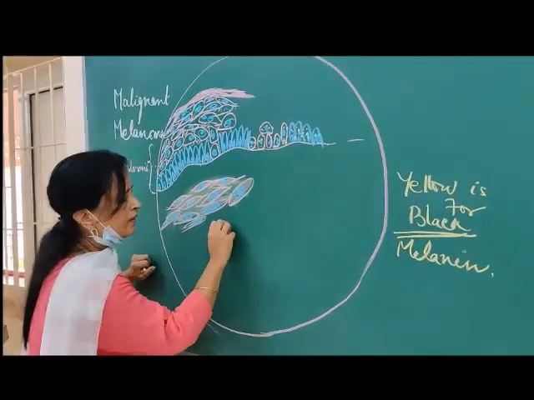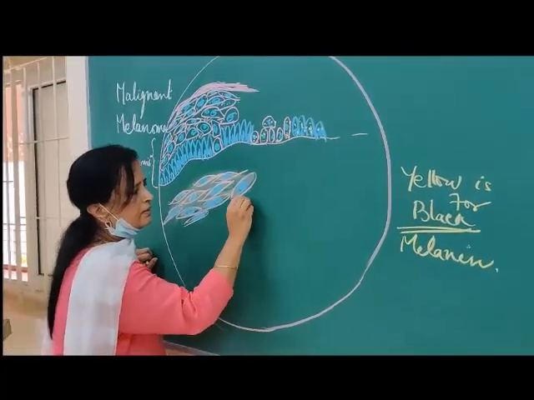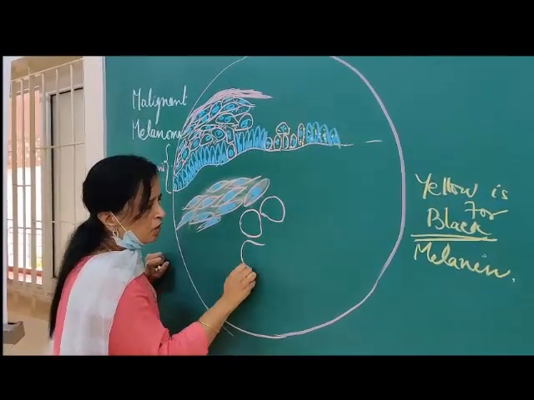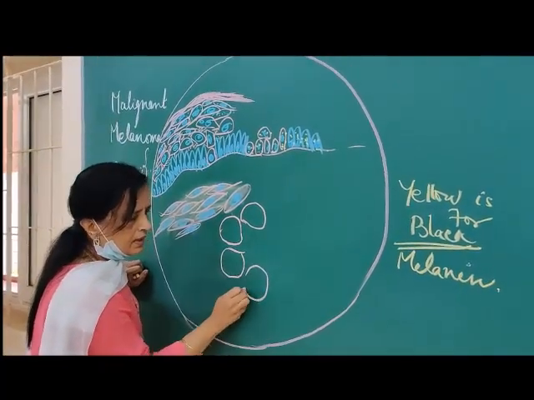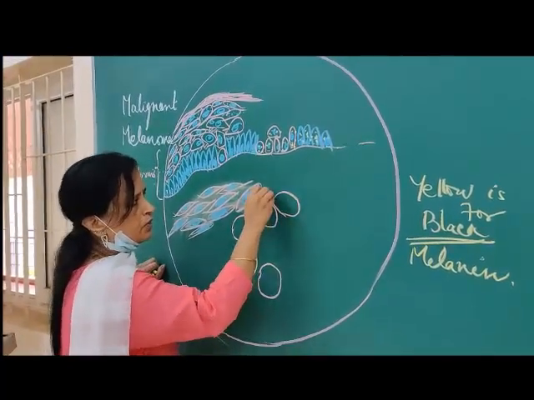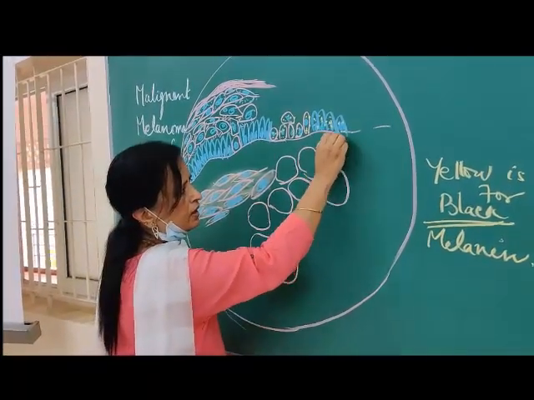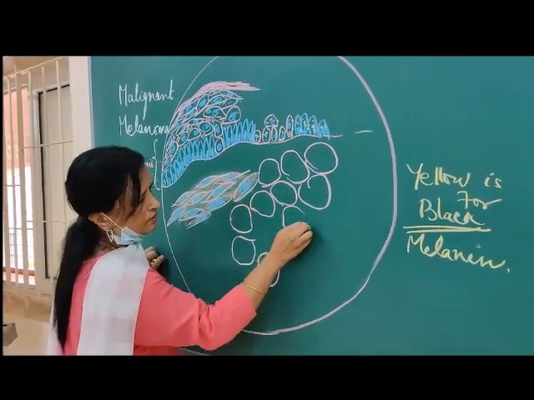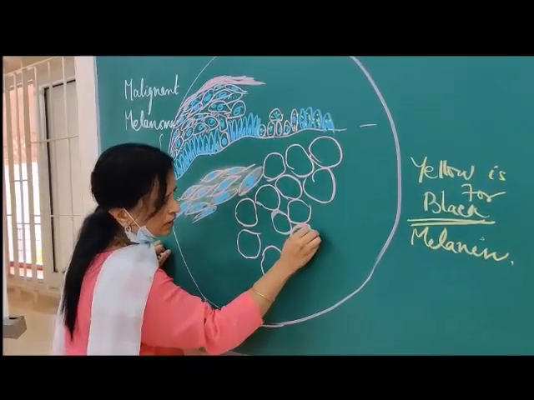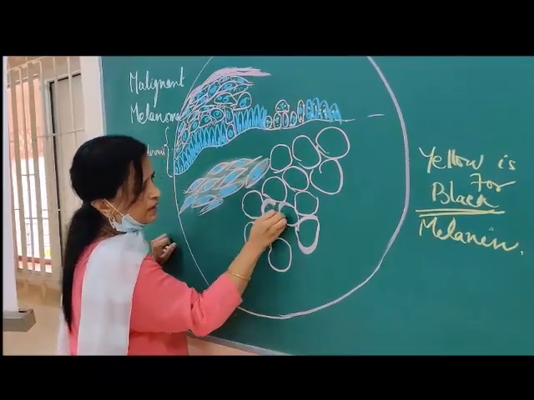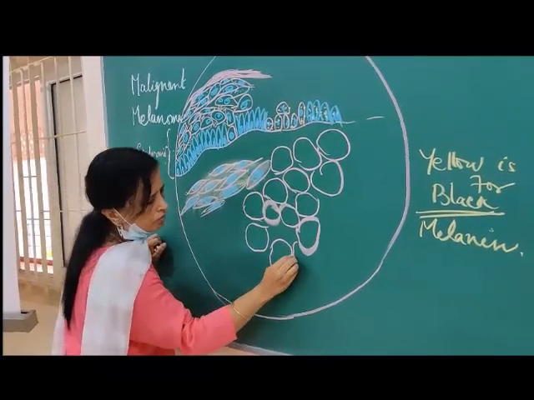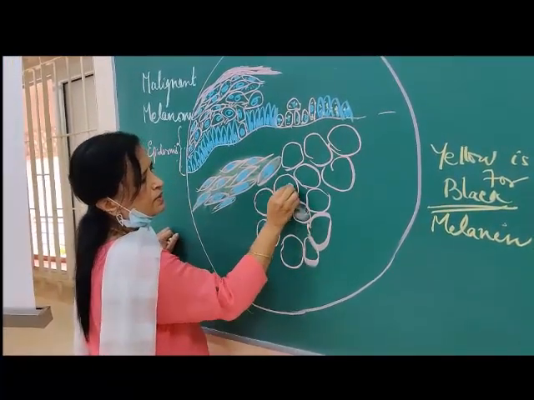The other type of cell is like this. So how are they to look at? They are polygonal. See, I am writing quite large cells so that you can appreciate them. So they are polygonal. Then again, we have to show their cytoplasm.